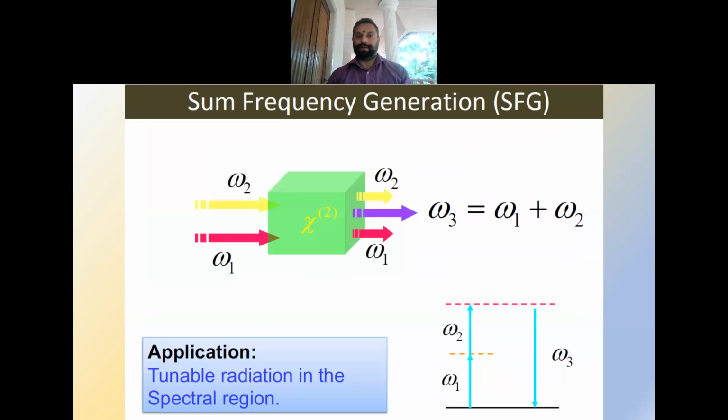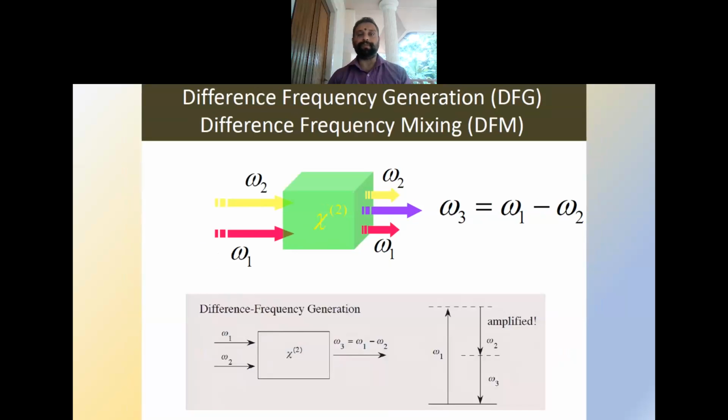The next type is sum frequency generation. Here two different frequencies, omega 1 and omega 2, interact with a nonlinear material and produce a new frequency which is the sum of the two frequencies. Another one is difference frequency generation, or difference frequency mixing.